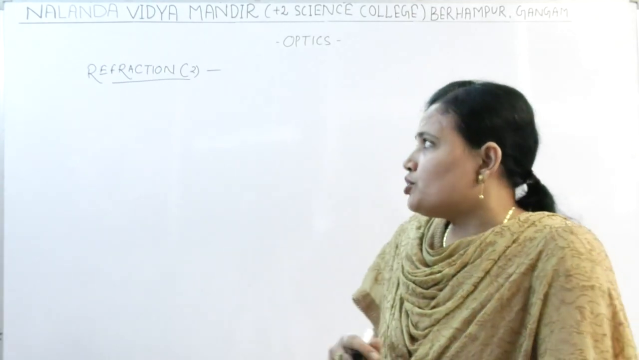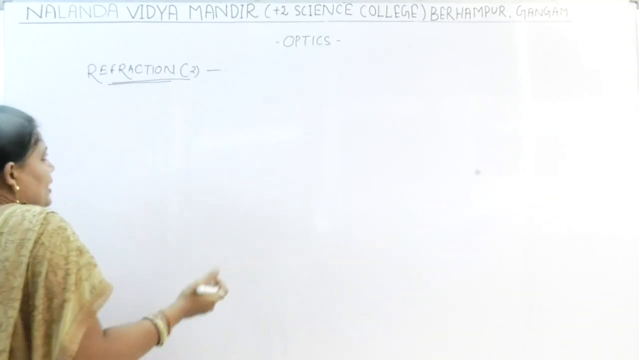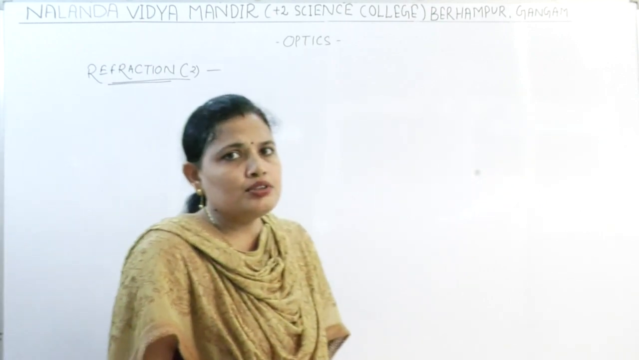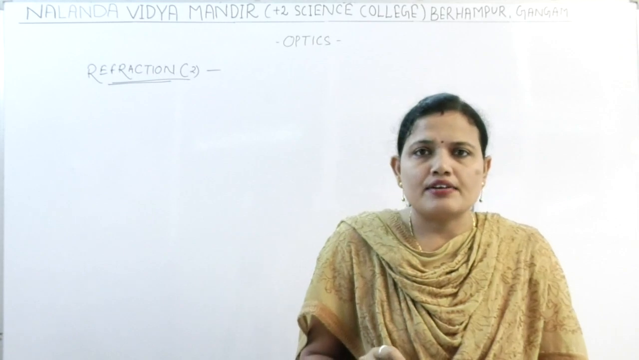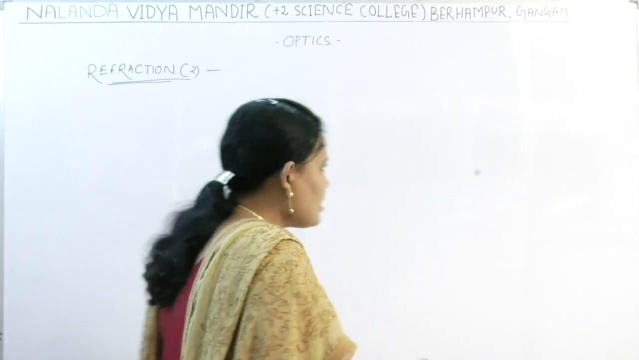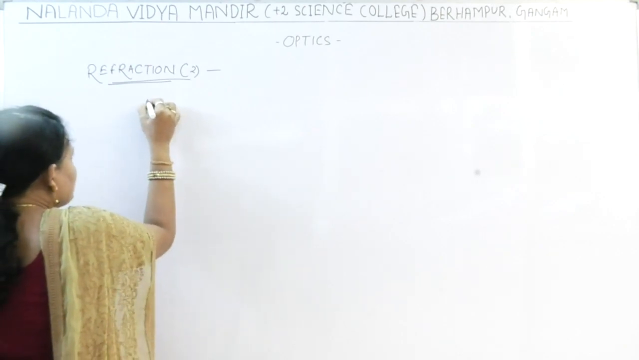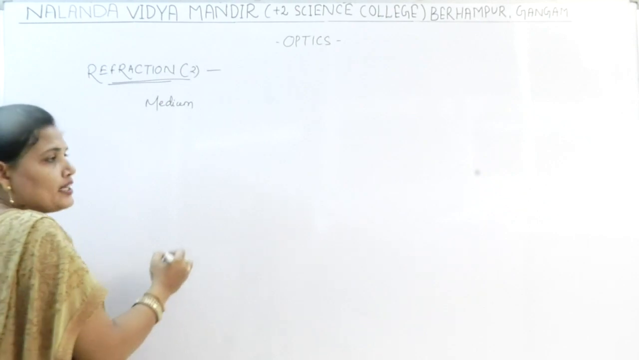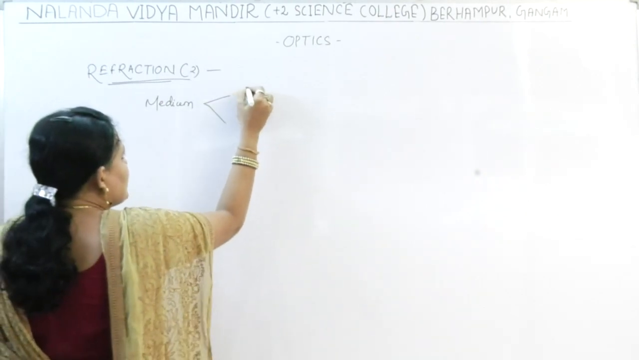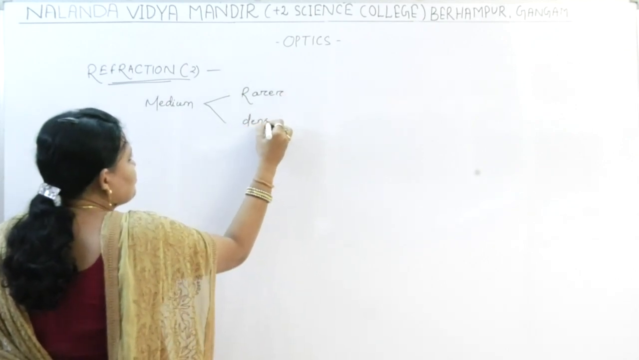Okay, so today let us come to the next part, that is total internal reflection. Before going to total internal reflection, let us try to understand something. In the last class I have already told that the medium is of two types, based upon the refractive index. One is the rarer medium and another one is the denser medium.